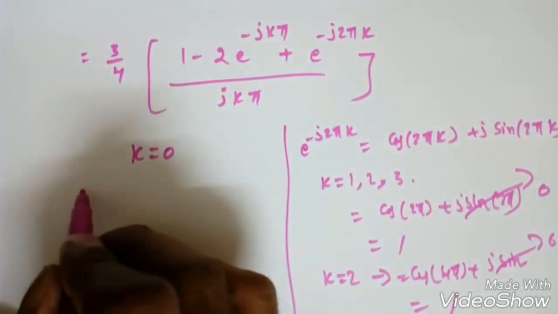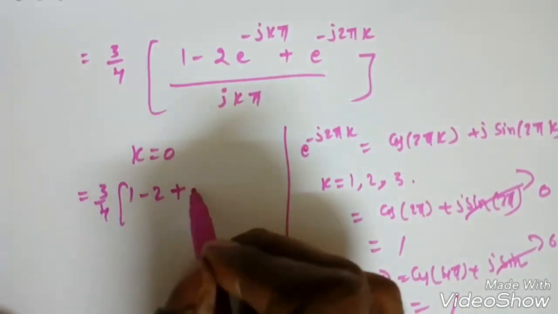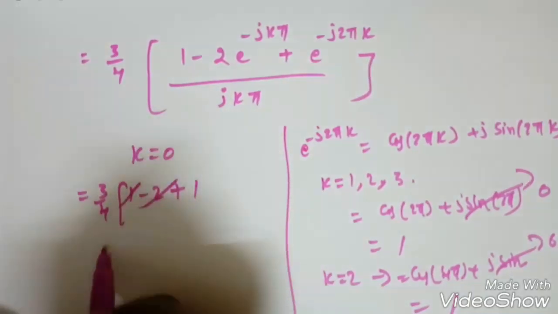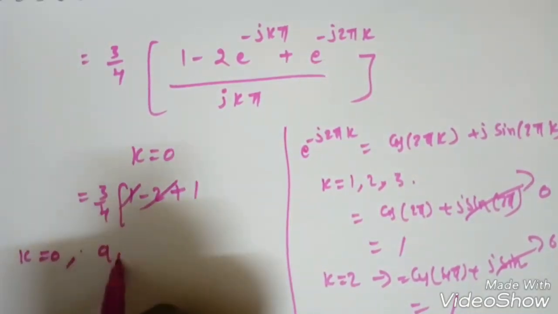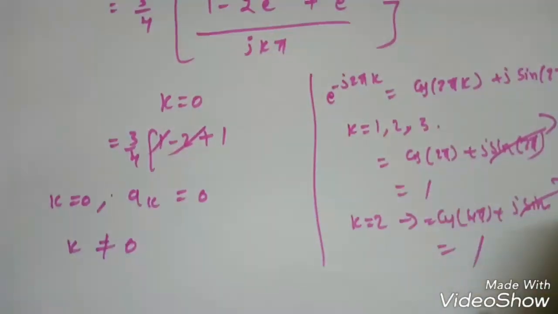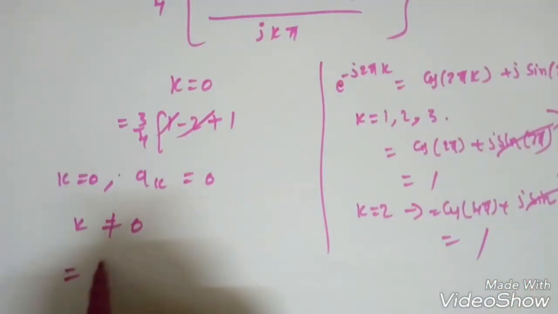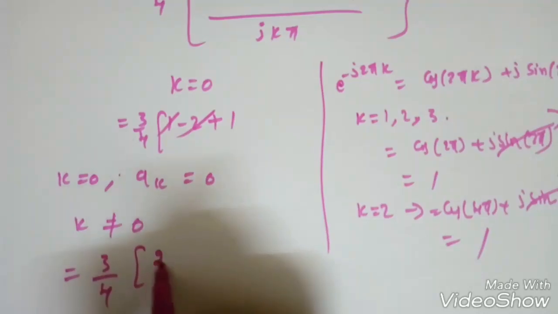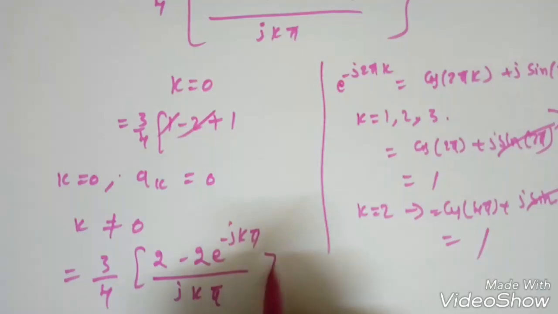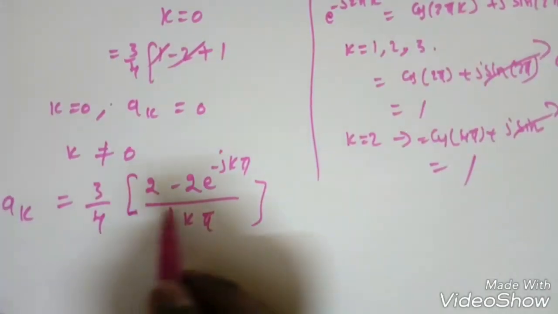If k is equal to 0, this becomes 3 by 4 into 1 minus 2, so e power 0 is 1, plus again 1, so 1 plus 1 is 2, and 2 minus 2 becomes 0. So for k equal to 0, ak is directly 0. Now we need to find it for k not equal to 0. If k is not equal to 0, the second term becomes 1, so 1 plus 1 is 2, and it becomes 3 by 4 into 2 minus 2 e power minus jk pi by jk pi. We can stop up to here, but we can manipulate and simplify further.